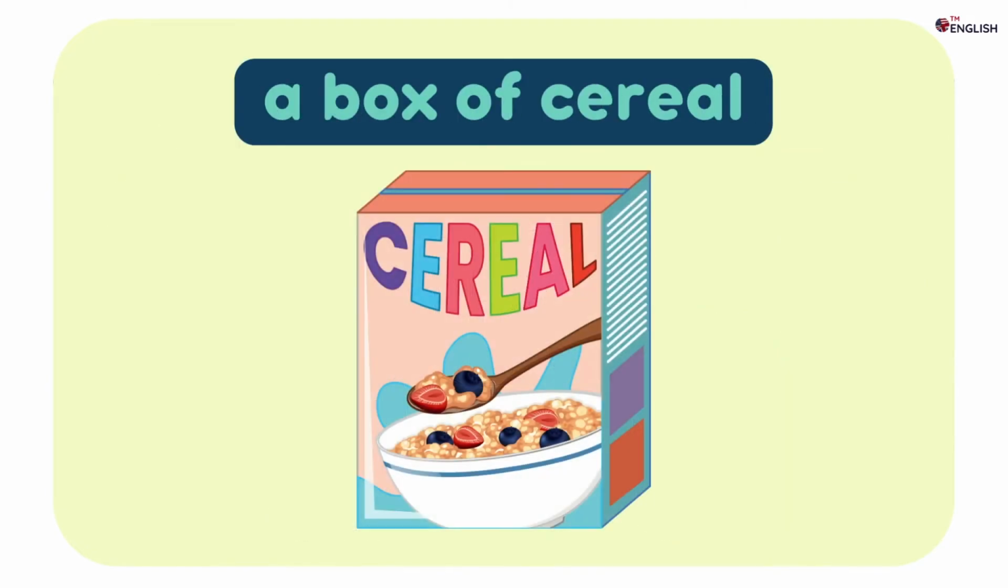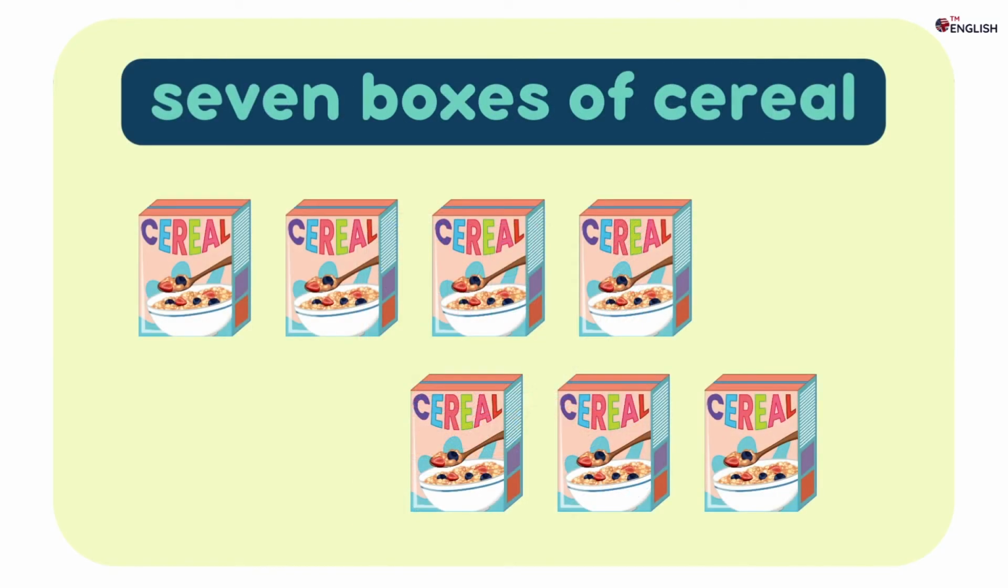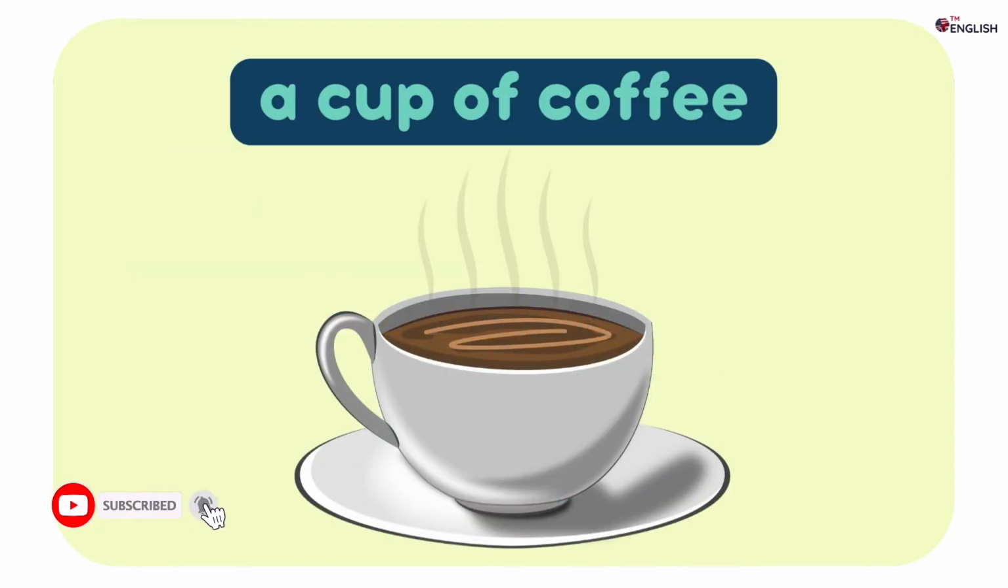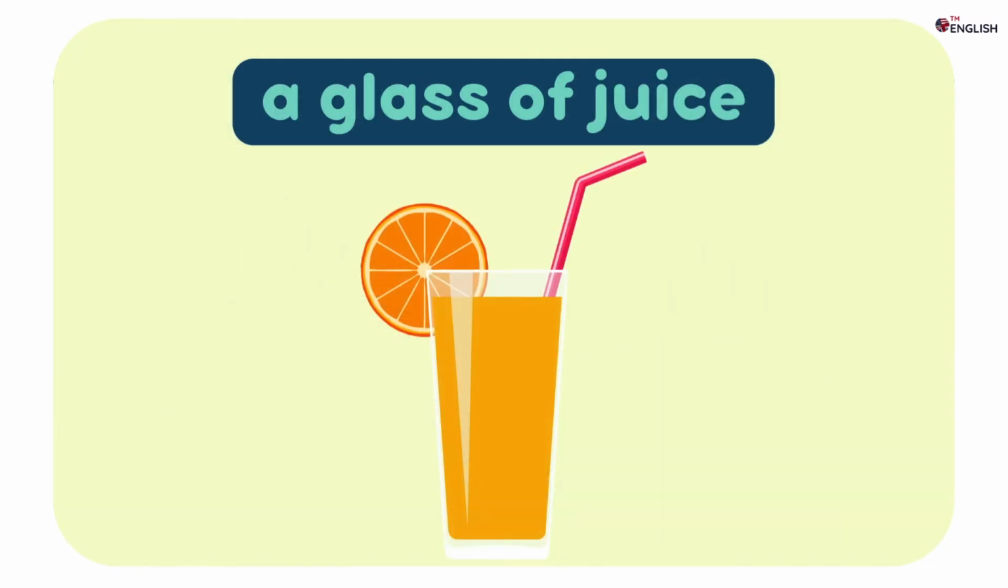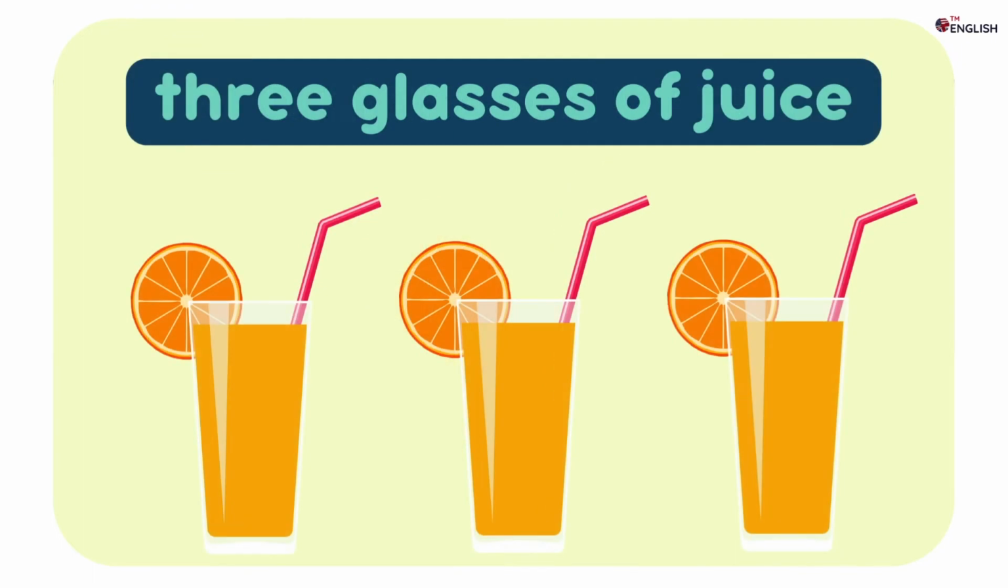A box of cereal. 7 boxes of cereal. A cup of coffee. 2 cups of coffee. A glass of juice. 3 glasses of juice.